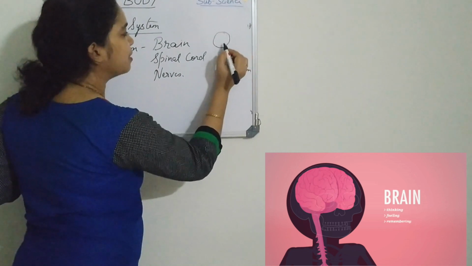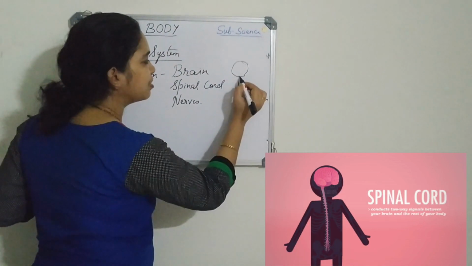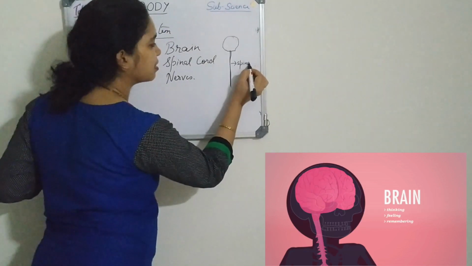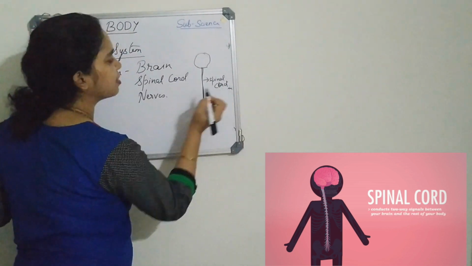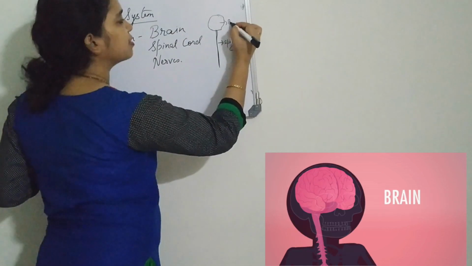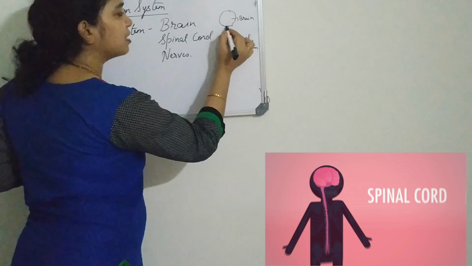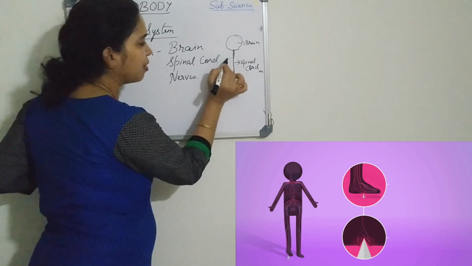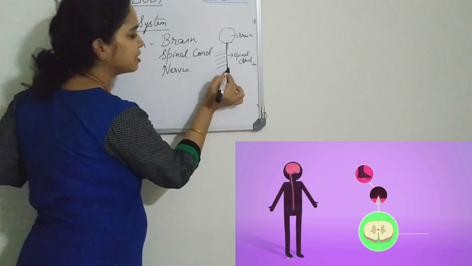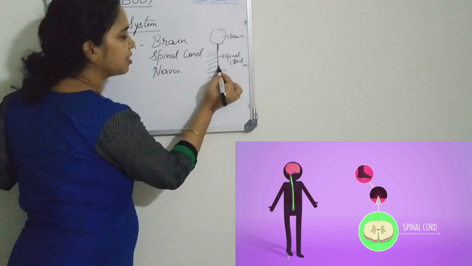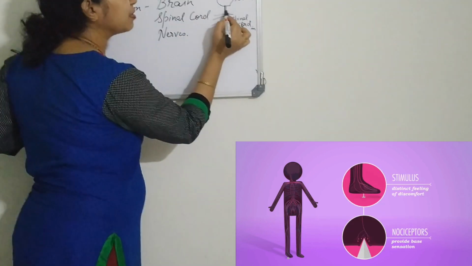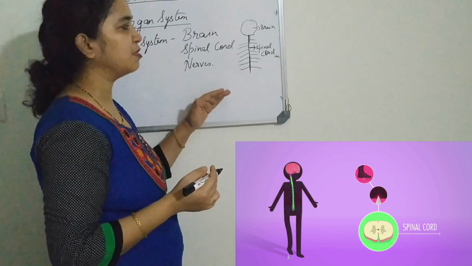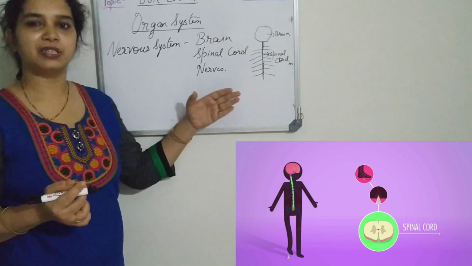The brain is protected by the skull and it extends to all parts of the body through the spinal cord. Also from the spinal cord, several nerves arise, tube-like structures called nerves. They are spread throughout the body. So the brain receives messages through the nerves from all parts of the body and also reacts according to it.